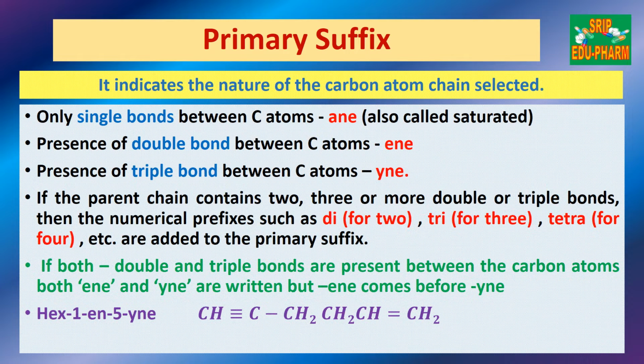How many carbon atoms are there? 1, 2, 3, 4, 5, 6. 6 means it is hex. Then the double bond is in first place, so 1 ene, and the triple bond is in fifth place, so 5 yne. So the name is hex-1-ene-5-yne.